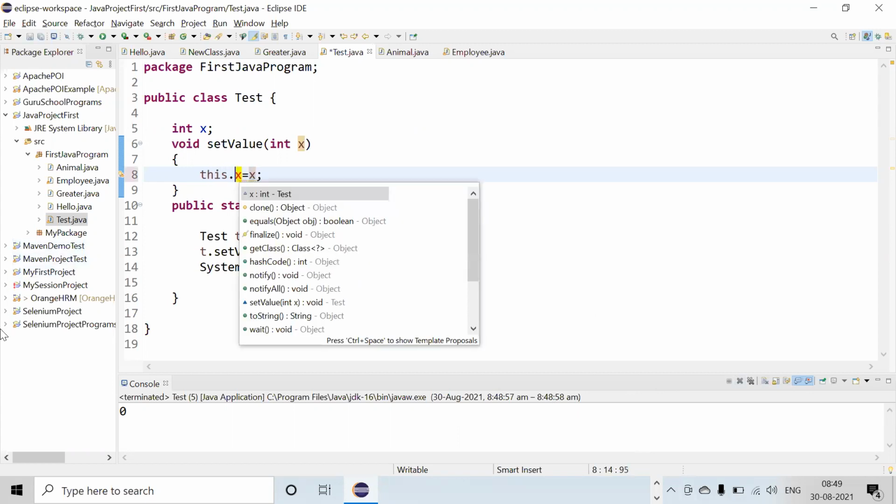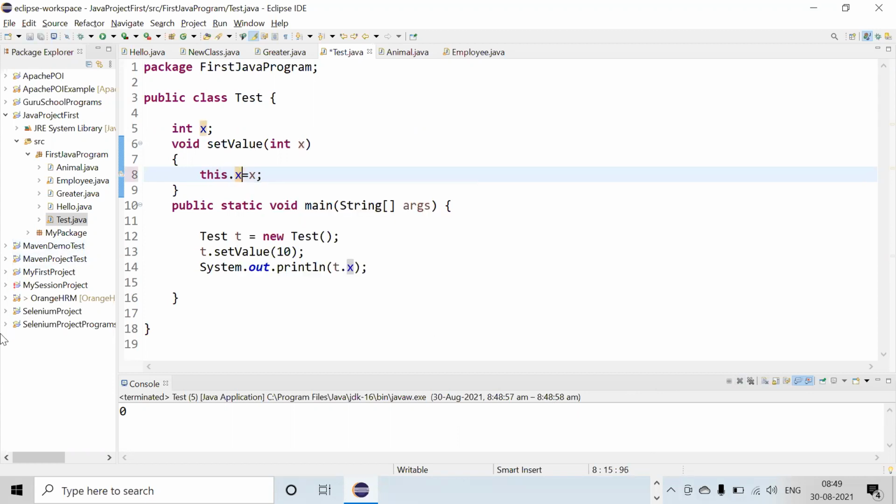If I use this dot x, what will happen now? This keyword helps to define that this is an instance variable and this is a local variable.